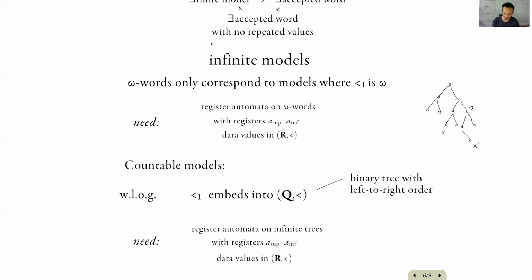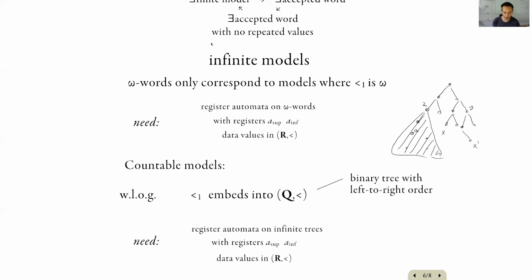And also at any given node, the automaton can access the supremum or the infimum of all the values associated to descendants of the current node with a specified label. So this is roughly the automaton model that we need.